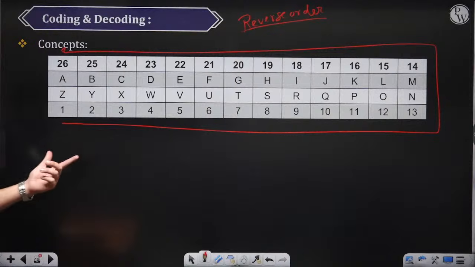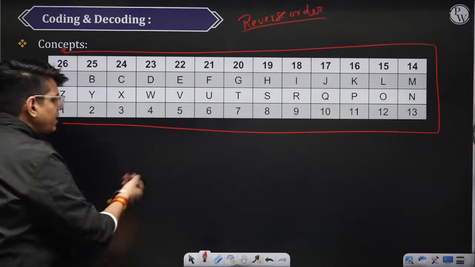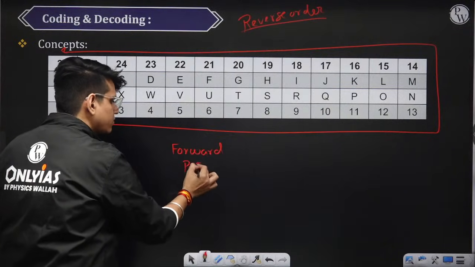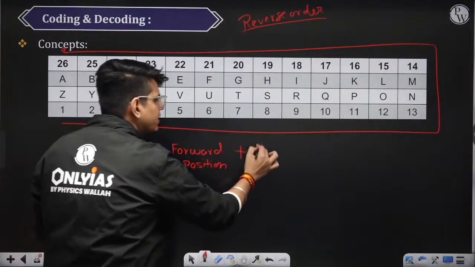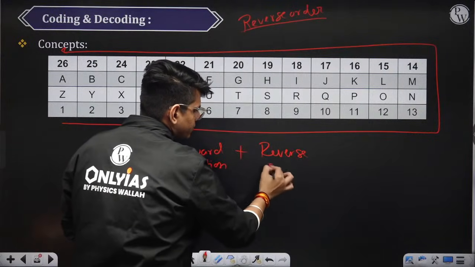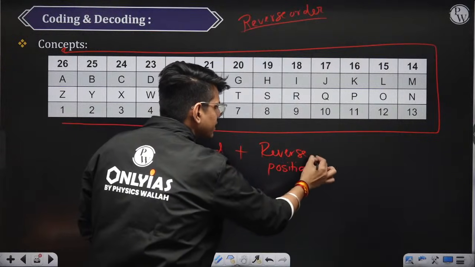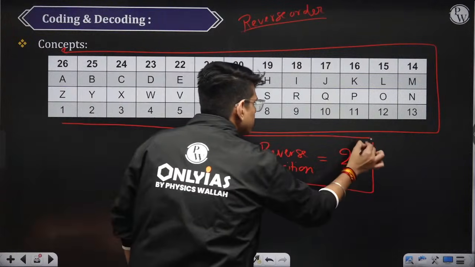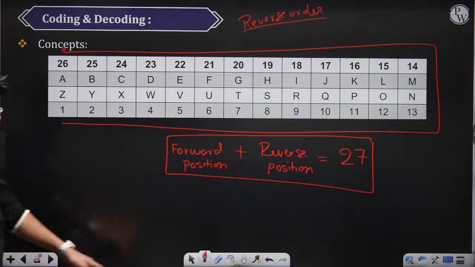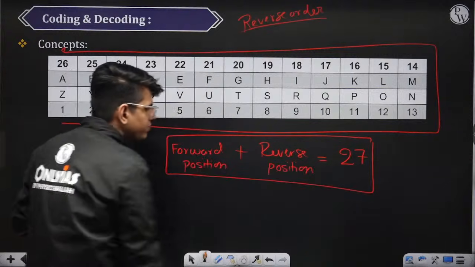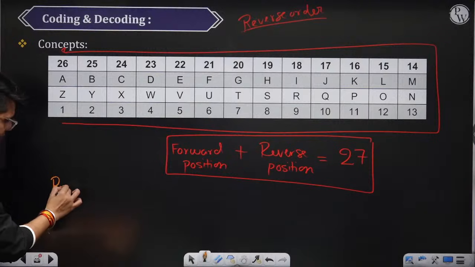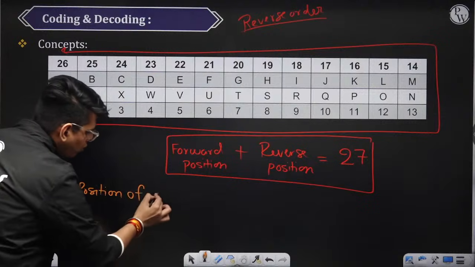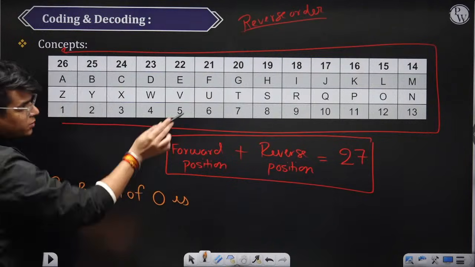So how are forward and reverse order connected? If you see forward position plus the reverse position, the sum is nothing but 27. Suppose I give you reverse position of O is 12.